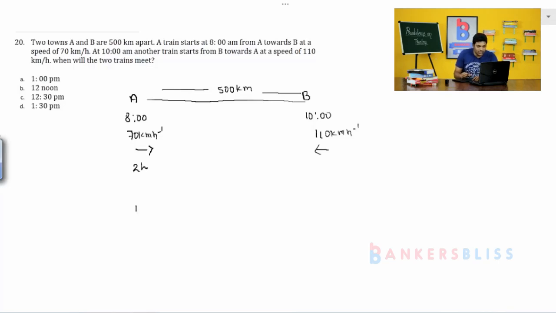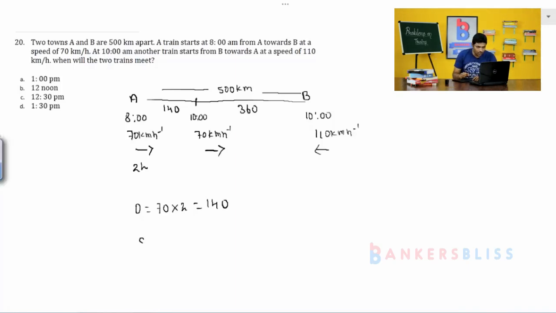Two hours means the distance will be speed into time, which is equal to 140. So, at 10 am it has covered 140. What is the remaining distance? That is 360. Now both the bodies are moving in opposite directions, and both have movement, so we can add their speeds.